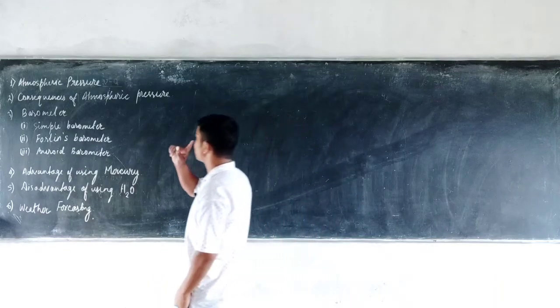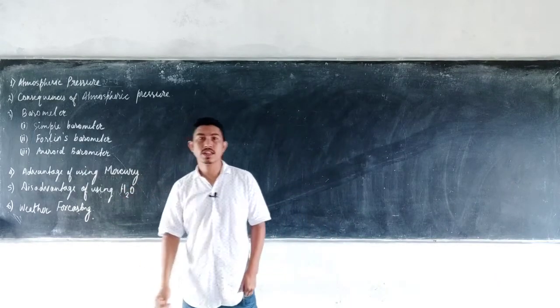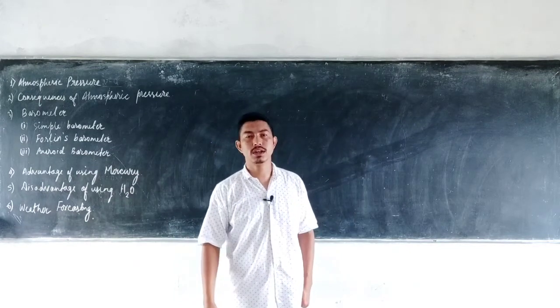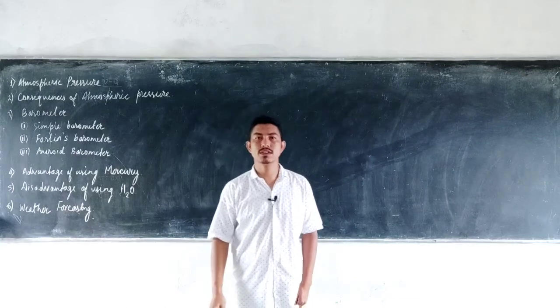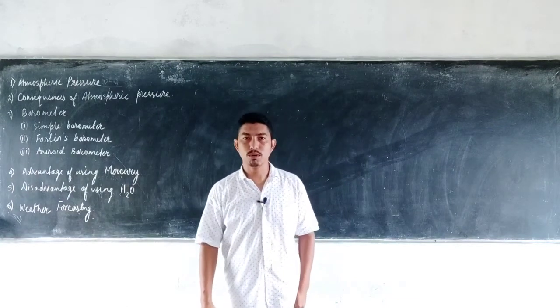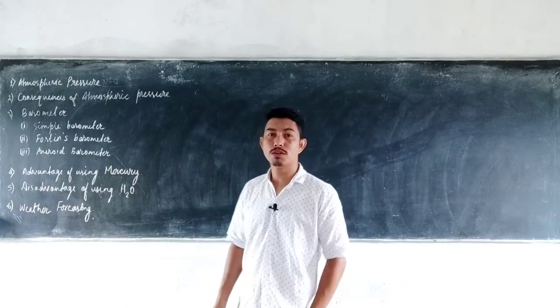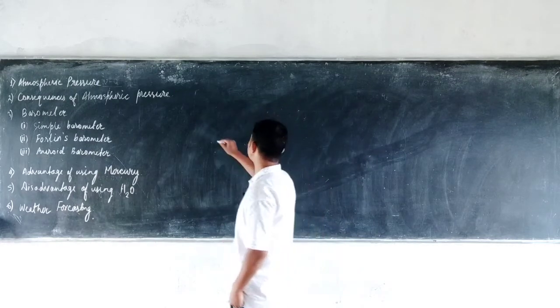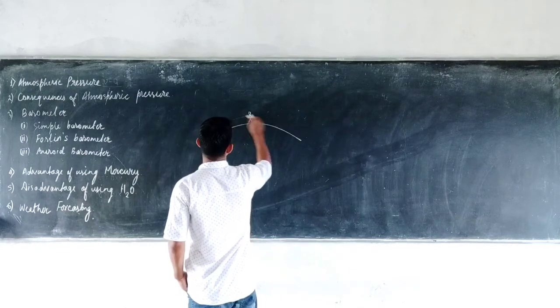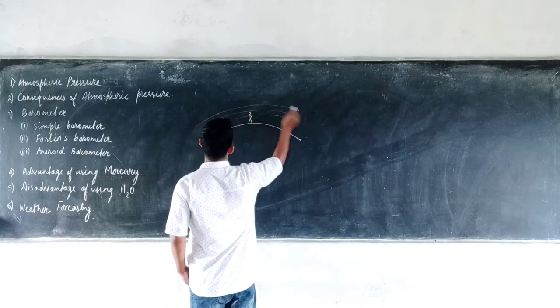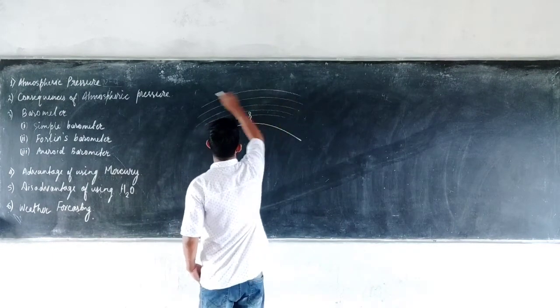So coming to the first topic, that is the atmospheric pressure. Just like in the previous video, you learned that the liquid pressure is due to the weight of the liquid, or the force exerted by the liquid on a body from all the directions is known as liquid pressure. Similarly, we know that the surface of the earth is covered by layers of air, which is also known as the atmosphere.